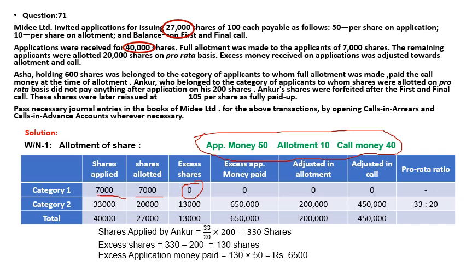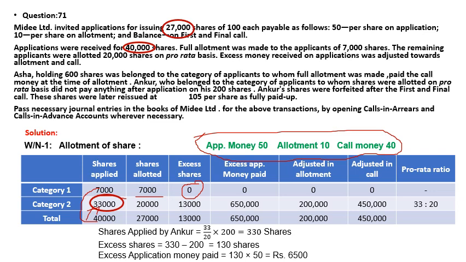Now the second category, that is the pro-rata allotment. In the pro-rata allotment you see there are 37,000 shares, 33,000 shares, because there is a total of 40,000 applications. If you minus 7,000 you will get 33,000 shares.